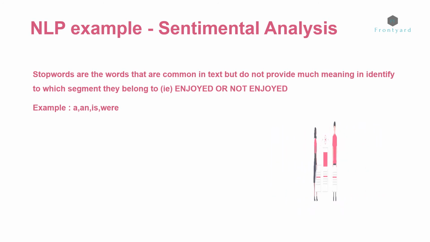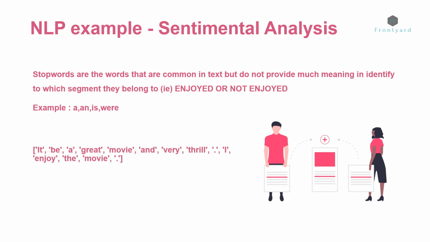Now let us have a look at customer review 1 and how it will look after removing the stop words. Have a look at both sentences keenly. You will notice that many words like be, and, very, the are removed as they do not help in classifying the segment. You will also see that important words like great and enjoy are still retained. The set of words is drastically reduced, which makes the classification task of the computer much easier.